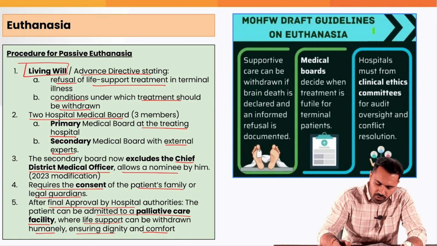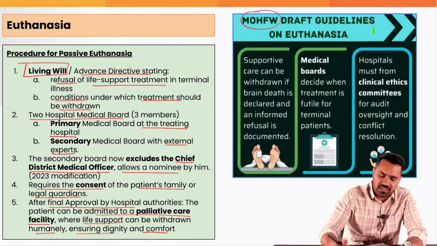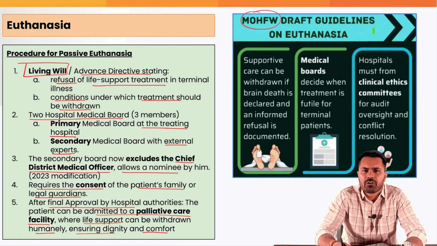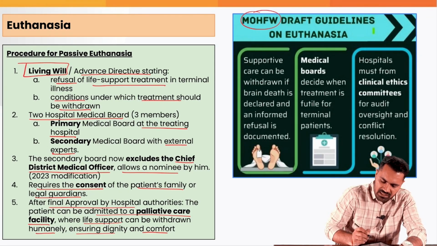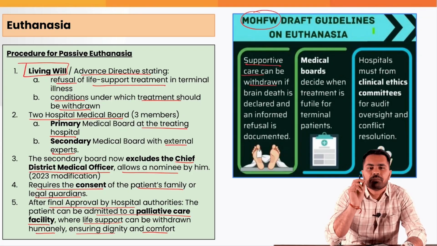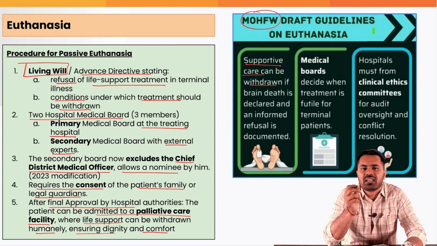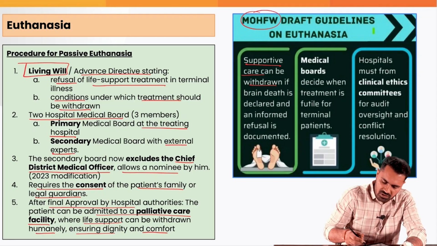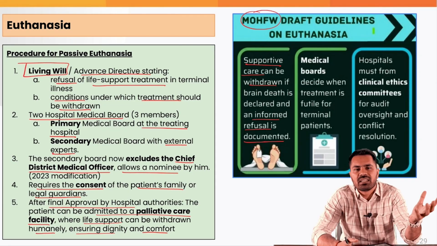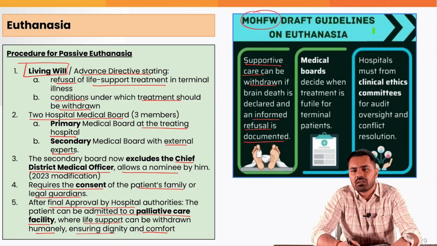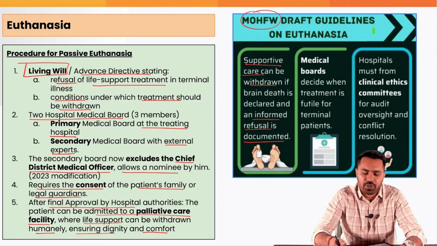Fine. So the Ministry of Health and Family Welfare brought out draft guidelines regarding euthanasia. Basically, they said that supportive care can be withdrawn if a person is brain dead. Brain dead means that you are not able to function on your own. You are not able to move your body. You are not able to think and sense something. You are not able to recognize your family. All those things. And an informed refusal is documented. Basically, if the person has written in the living will that his medical support should be withdrawn.